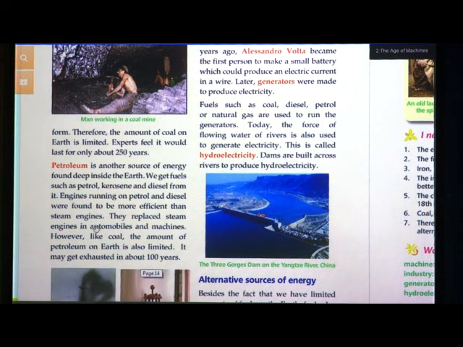So how is it found? Earlier we were having steam engines, right? So with steam engines, smoke was emitted from the machine, from the engine, and that again caused pollution. Then we started with the petroleum. Now we have diesel, petrol, we have diesel cars, petrol cars, and now we have started with CNG. So as we say, the petroleum is also limited and it may get exhausted by 100 years.